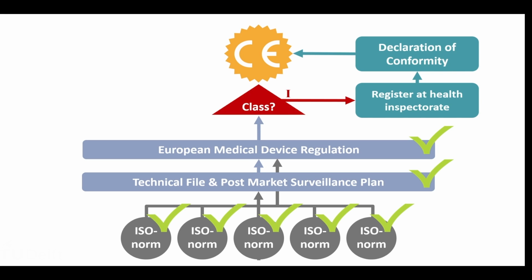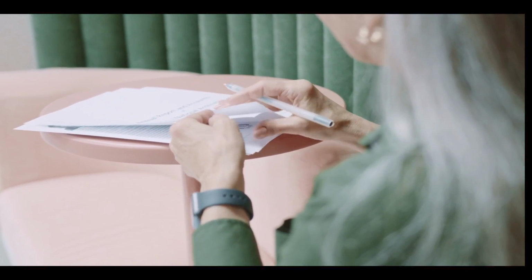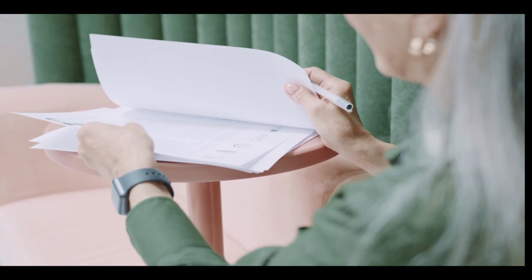For Class 1 devices, the route to CE mark is quite clear and can be realized by the manufacturer rather independently. But how about other classes of medical devices? Well, that's a bit more complicated, and because those routes are more complicated and the devices involve higher risks, we can't just let manufacturers do this process alone, but the MDR requires an independent party to be involved. More specifically, a notified body.